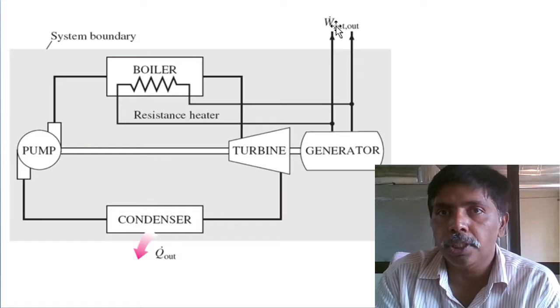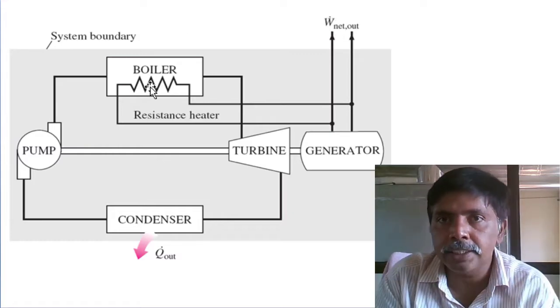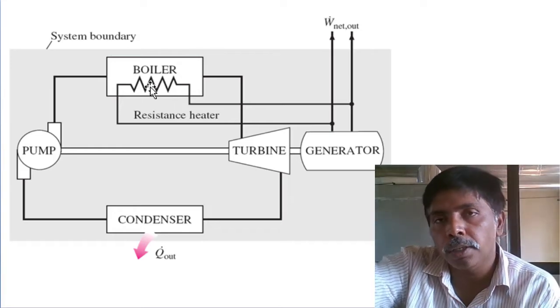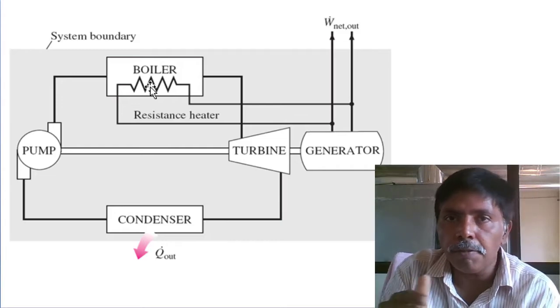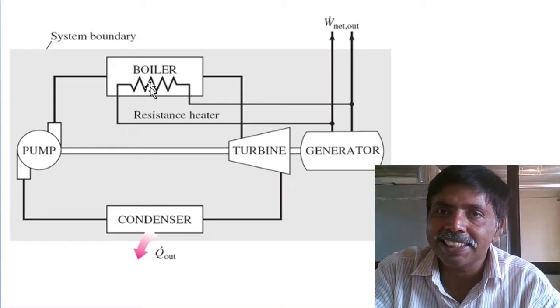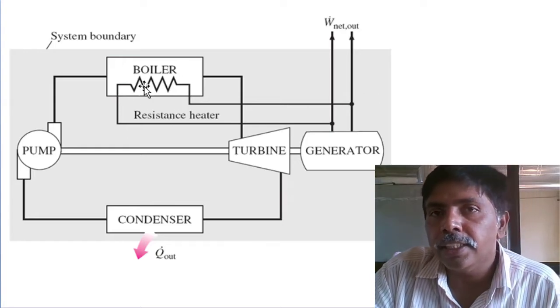This is their proposal. But initially, for running the plant and getting steady-state condition, we will give energy from an external source, by coal, fossil fuel or nuclear. After the system reaches steady state, we will stop the external heat supply and simply extract the electrical energy and run the power plant.